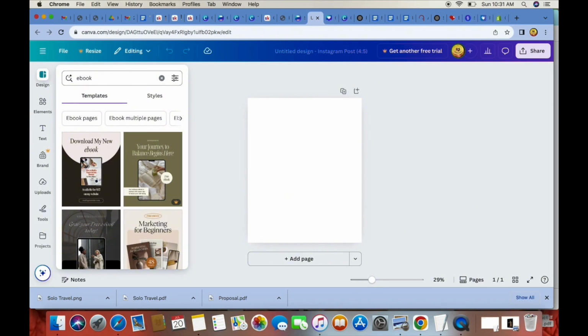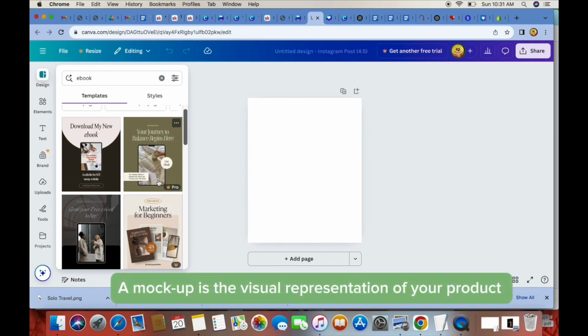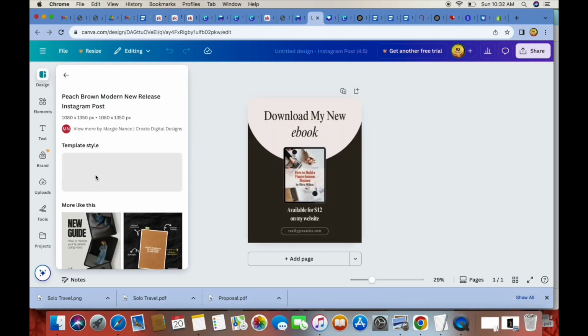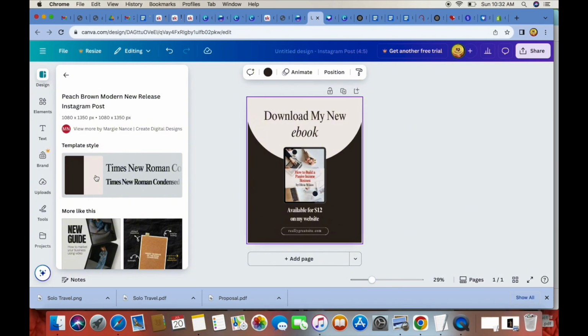It's going to give us some more options here. And so now we're going to customize the fonts for our mock-up. So we'll just go with this one for now, because this one is available on their free plan.